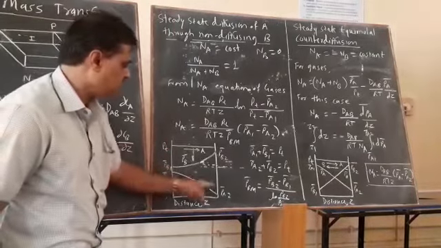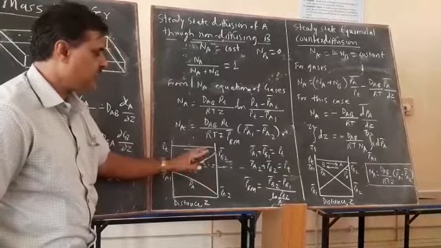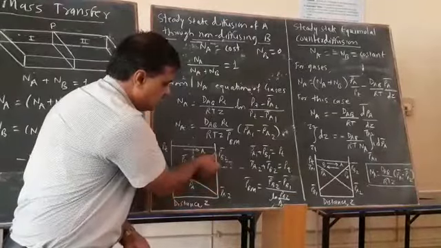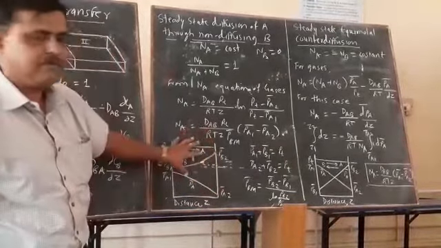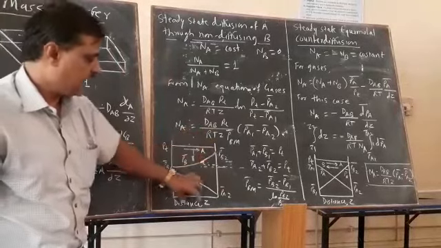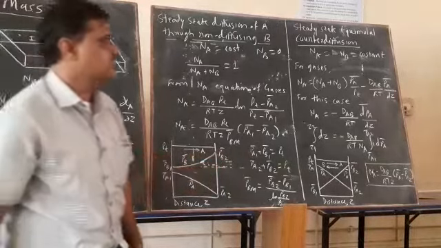At the end of the diffusion, see the direction, the component A is only getting transferred, component B is just stagnant. At the end of the diffusion, again Pa2 bar plus Pb2 bar is equal to the total pressure. This graph shows us the values of the partial pressure at different distances within the range of diffusion.